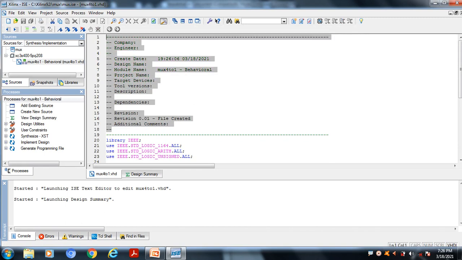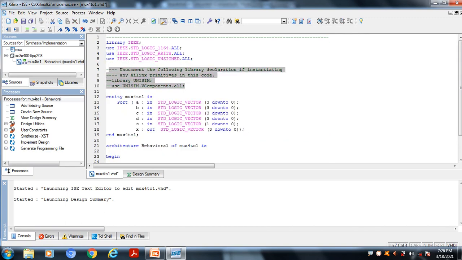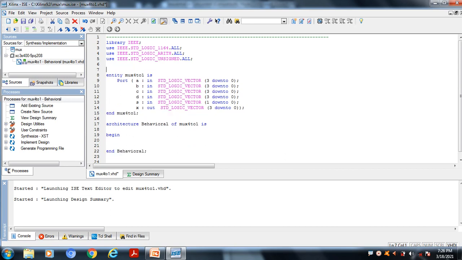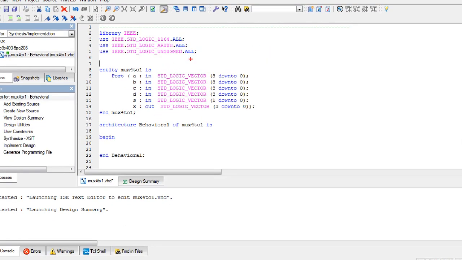These lines are nothing but some description. I am deleting all these unwanted lines. So this is the skeleton. This is the skeleton of what?